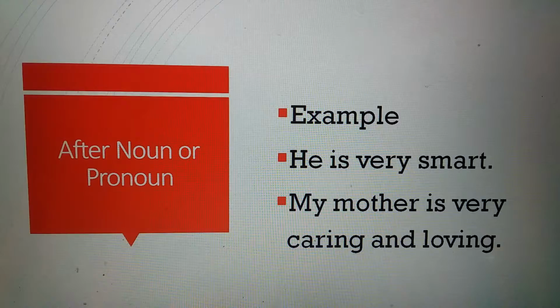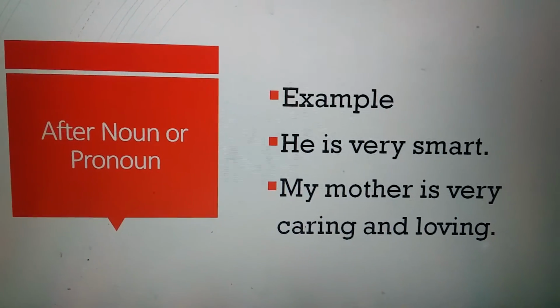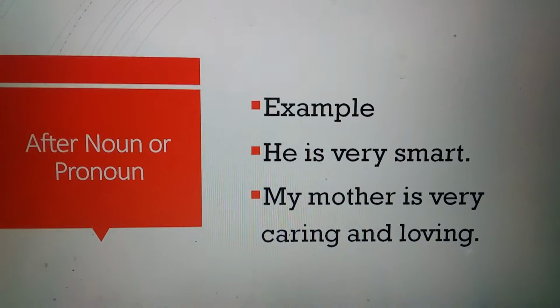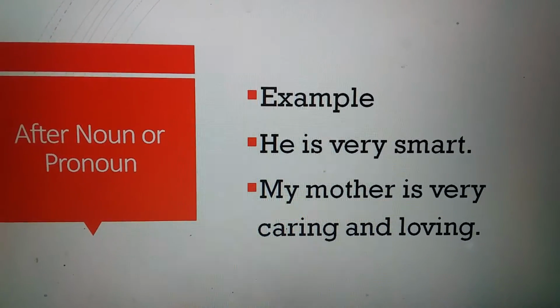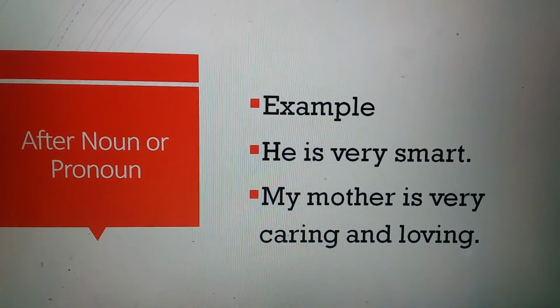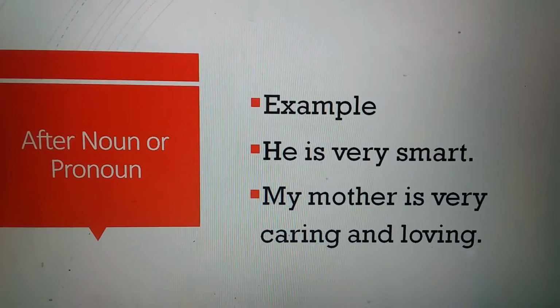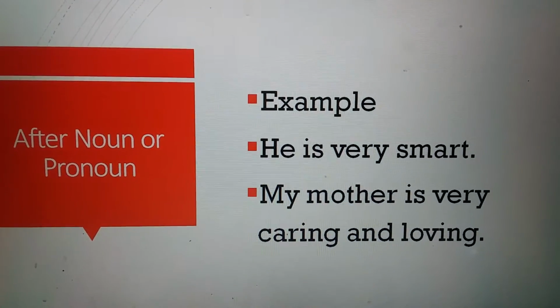We can also use adjectives after noun or pronoun. How? Let's see. He is very smart. Now smart is an adjective and it is telling about he, pronoun he. Similarly, my mother is very caring and loving.